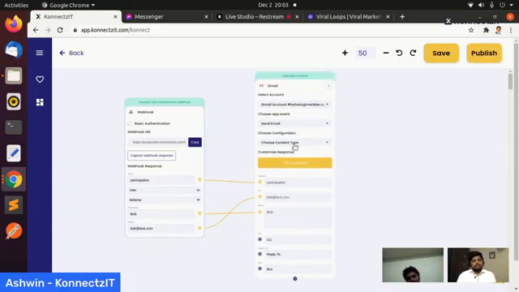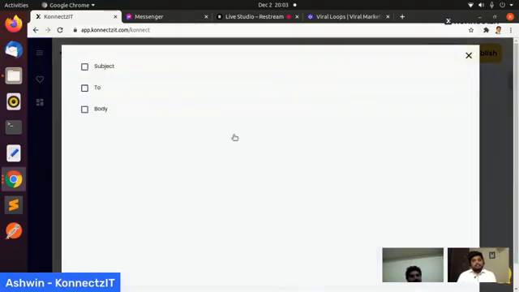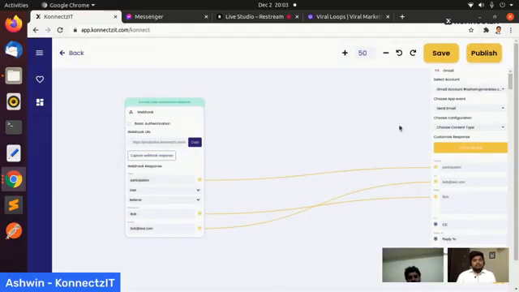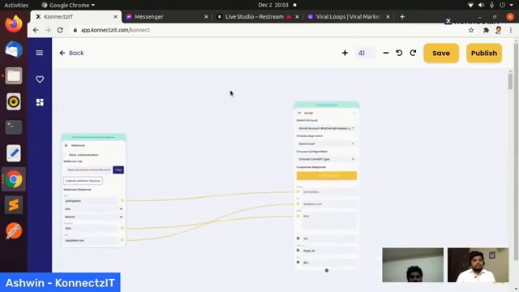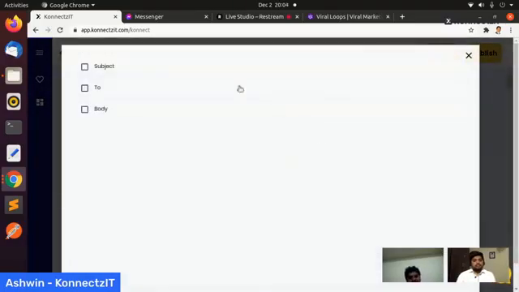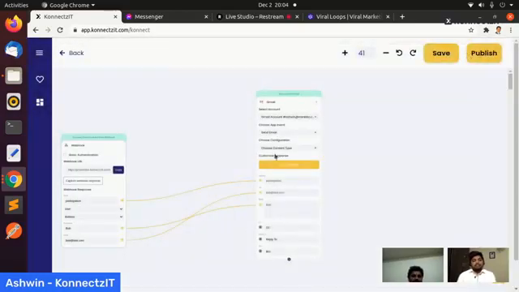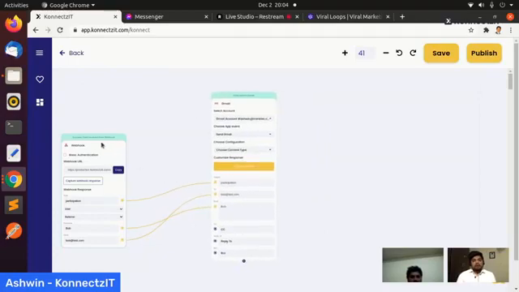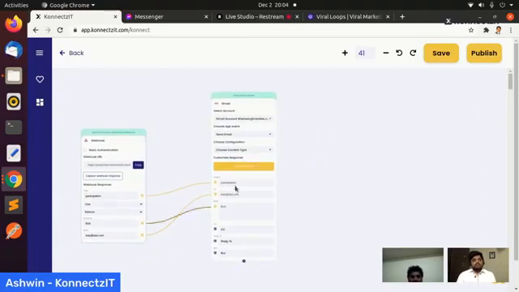When we did this test and review, we are actually calling Gmail and sending an email. Whatever response we receive in the JSON format, we would have already parsed it, and that is available in the pop-up when we click on the plus icon. There's the JSON response we received from Gmail, and it is available parsed. So again, we don't need a JSON parser here to parse the output of Gmail. So this is about the JSON parser and the webhook.